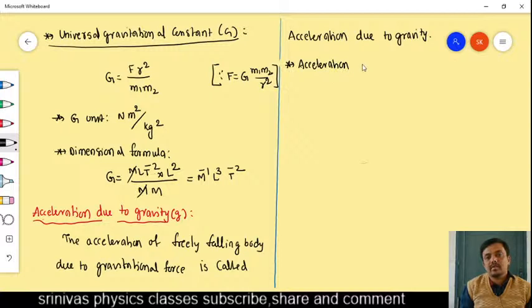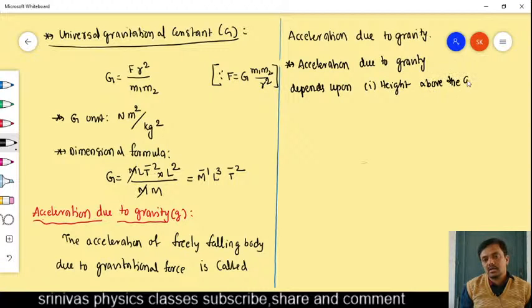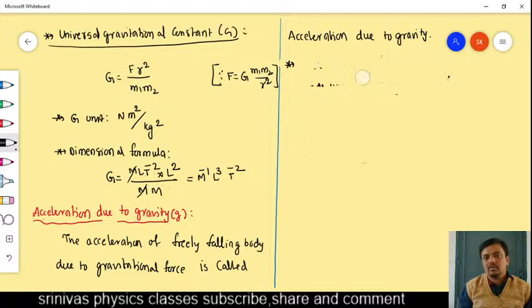Acceleration due to gravity depends upon some factors: height above the earth surface.